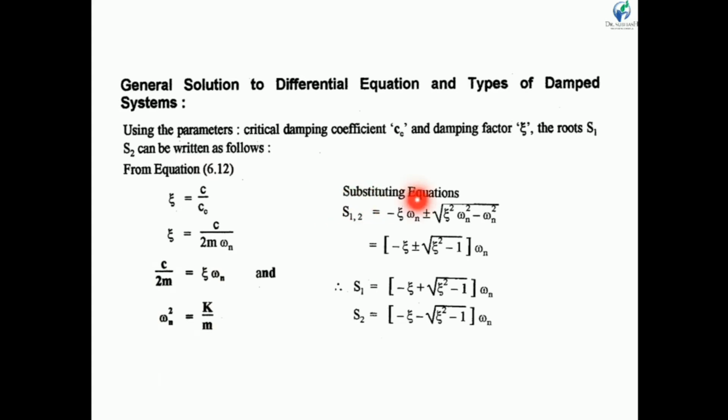If we put this value in the solution, then we get s1,2 is equal to minus zeta omega n plus or minus root of zeta squared omega n squared minus omega n squared. So we rewrite this equation: s1 is equal to (minus zeta plus under root zeta squared minus 1) into omega n, and s2 is equal to (minus zeta minus under root zeta squared minus 1) into omega n. So we get two solutions, s1 and s2, in terms of zeta and omega n. So now the solutions depend on the natural frequency and the damping factor.